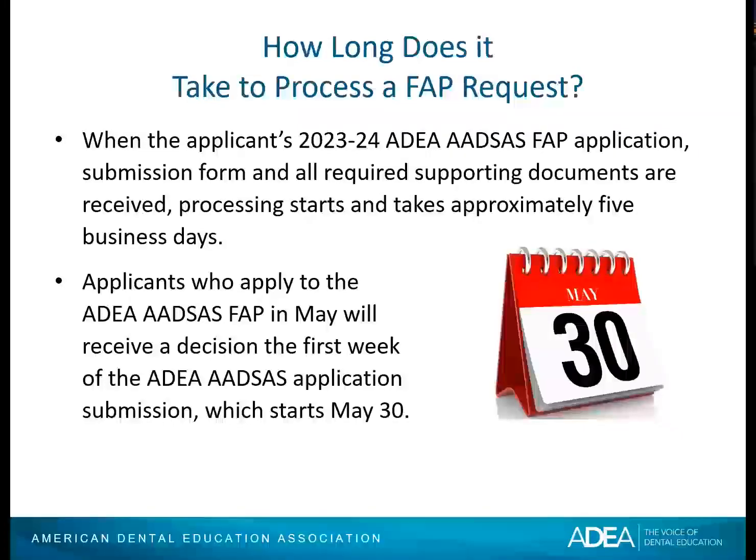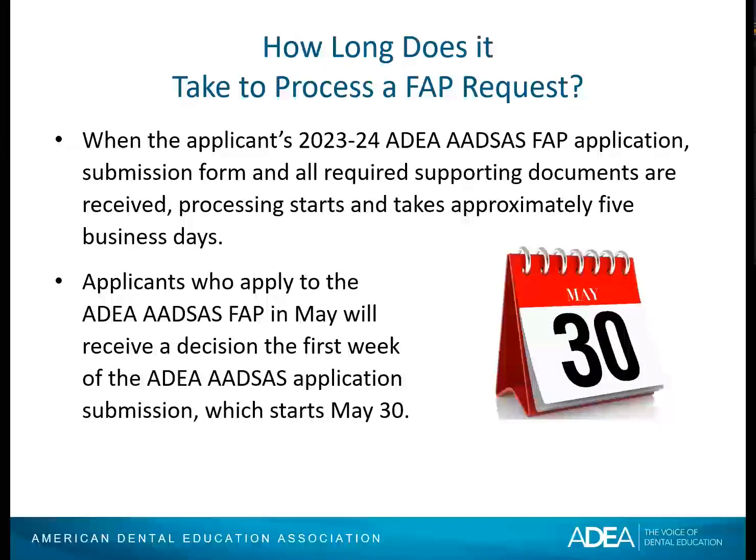So how long does it take to process an FAP request? Once the applicant has submitted the application form and all required supporting documents, the processing starts automatically and will take approximately 5 business days. Applicants who apply to ADEA AADSAS FAP in May will receive a decision starting the first week of ADEA AADSAS application submission, which is May 30th.